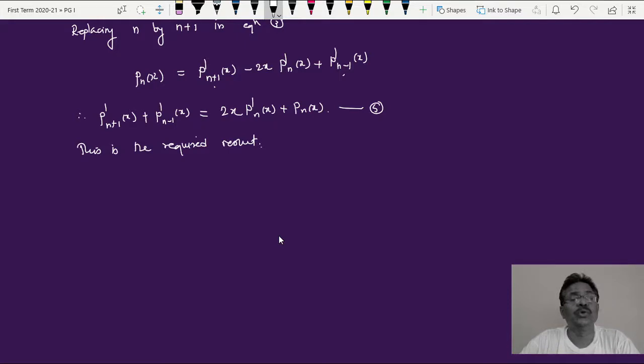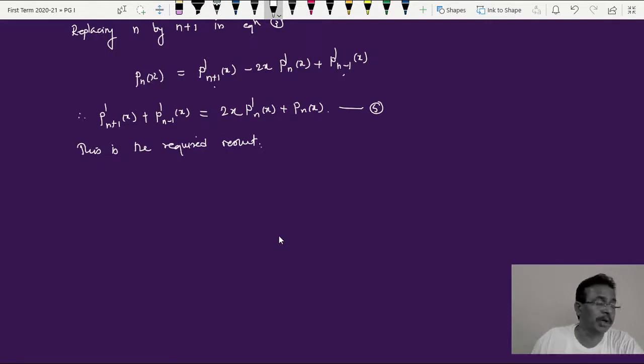So these are the two important properties which are very frequently asked in examinations, both for PG and UG, as I said earlier. Sometimes derivation 1 or derivation 2 or either of these can be asked in the examination. So be prepared for this. All of it is given in the textbook.